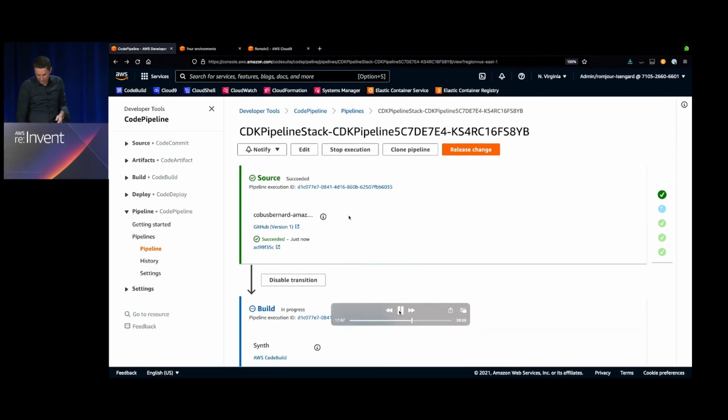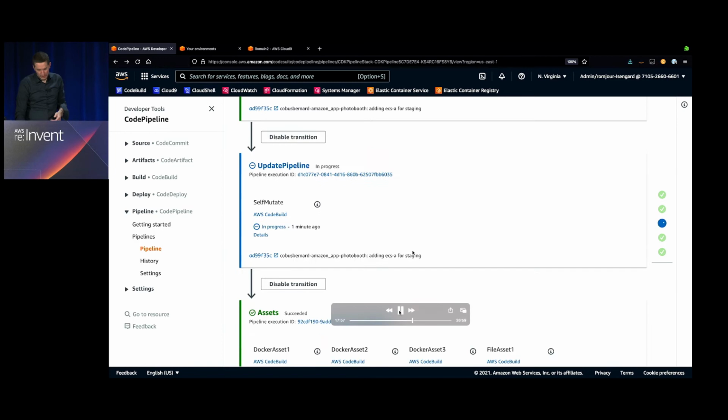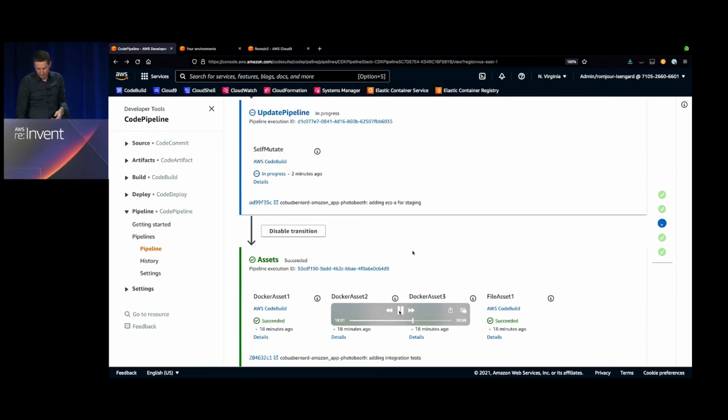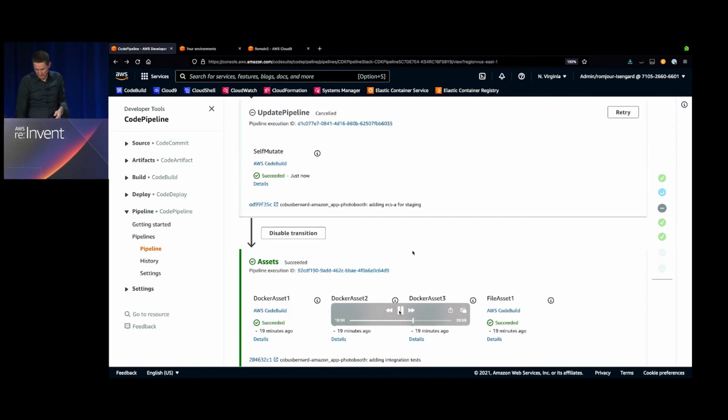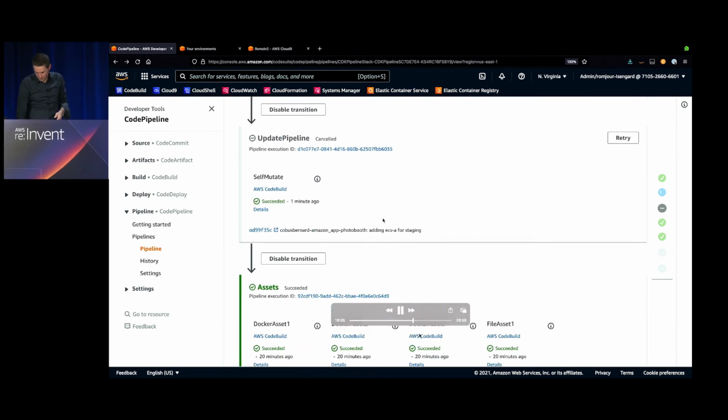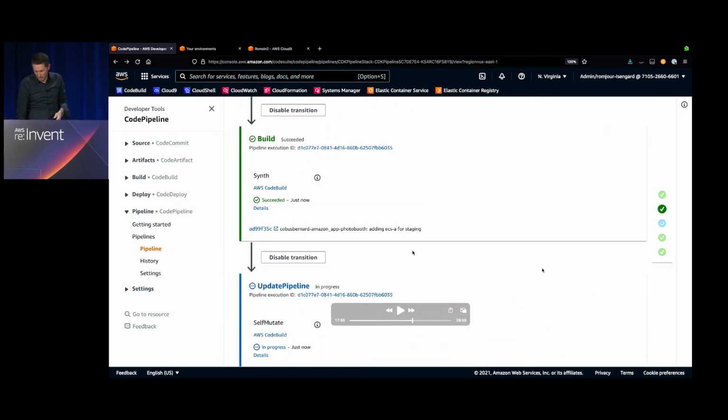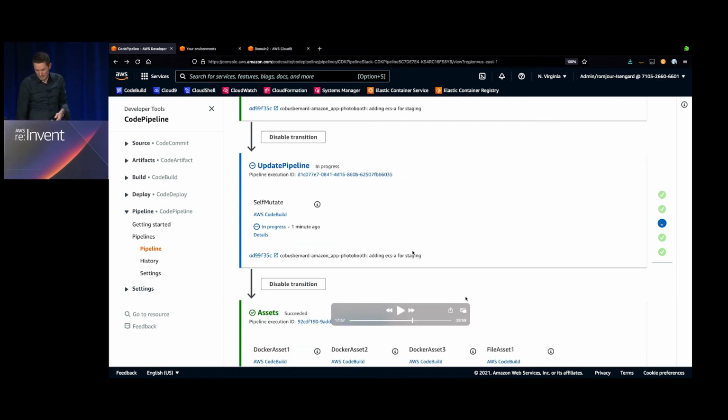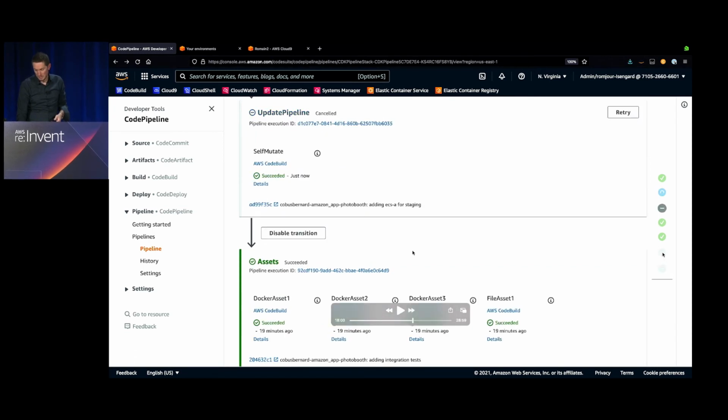So accelerating there, updating the pipeline, and you can see that here. So here we have 5 steps, and once it has processed the self-mutation, we'll see that the 2 additional steps have been created. That's building my ARM image and building also my ECS Anywhere.